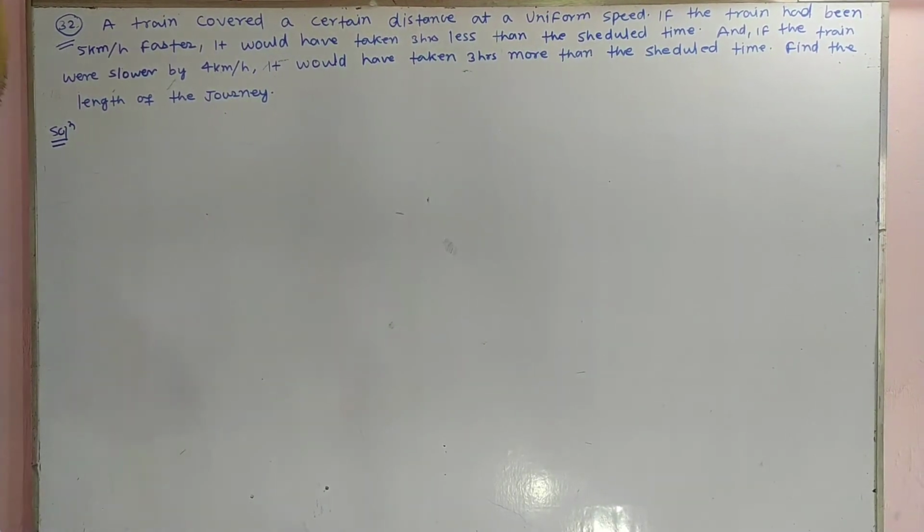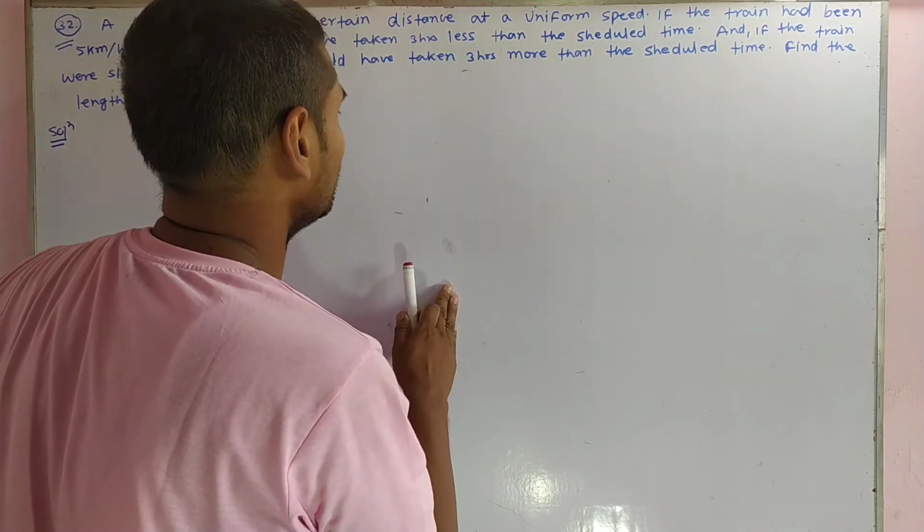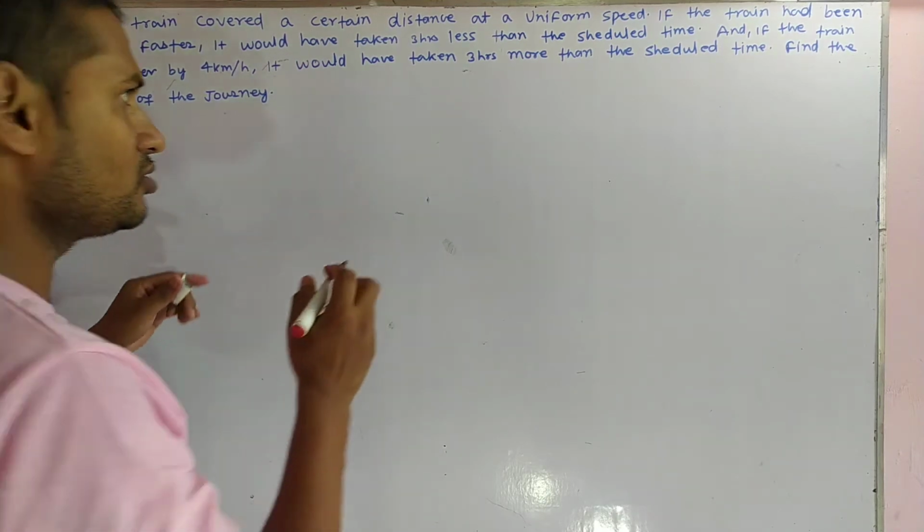Good morning, students. Today we have to discuss question number 32. Let us see what question number 32 tells us. A train covered a certain distance at a uniform speed. There is a train which covers a certain distance at a constant speed.